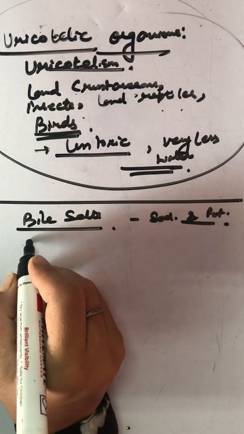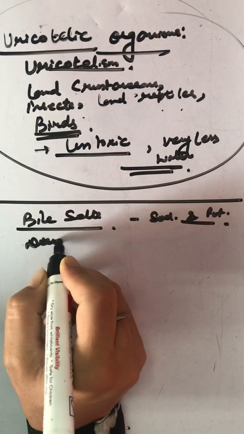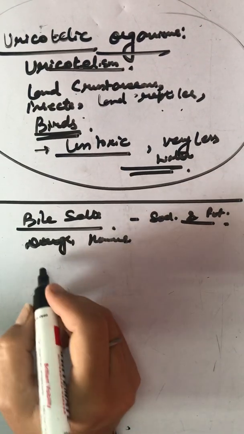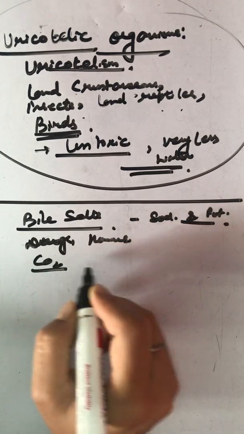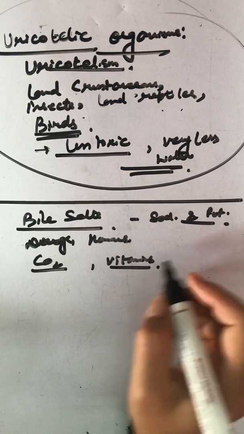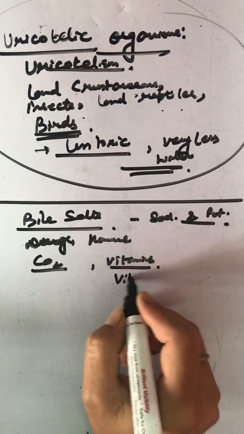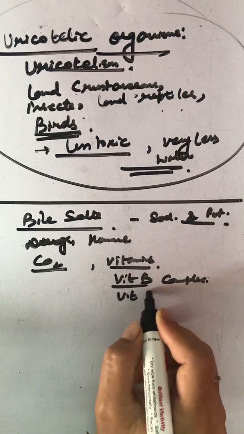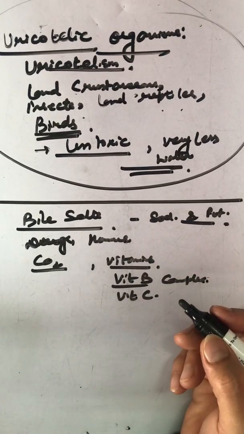Then excretion of drugs, hormones and other substances. Then we say CO2 is also an excretory product. There are certain vitamins which are to be released from the body, like excessive vitamins of vitamin B complex and vitamin C, that is to be released from the body when it is in excess.